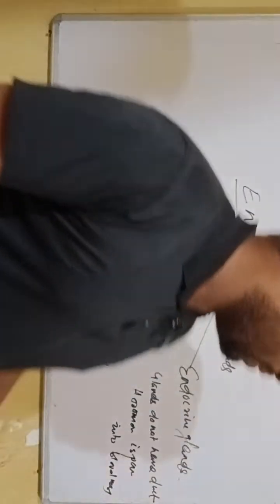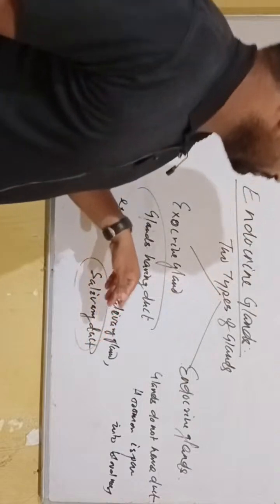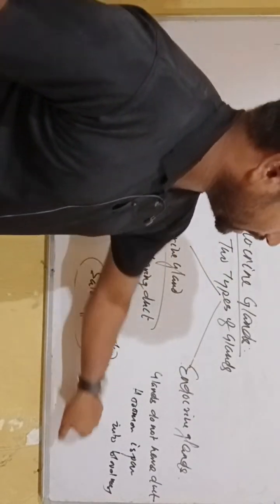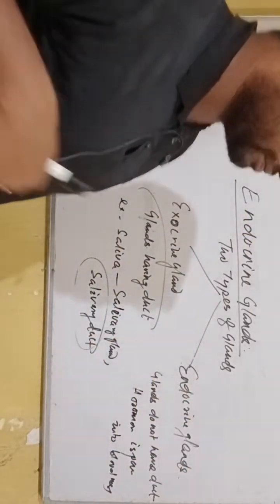But our chapter is concerned with endocrine glands. We have to discuss what endocrine glands are.